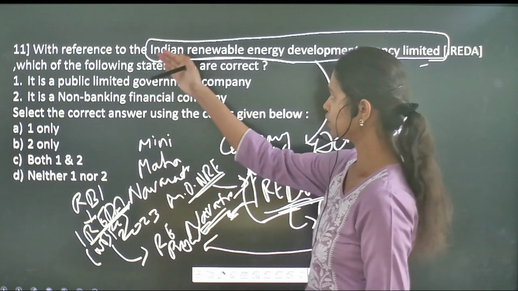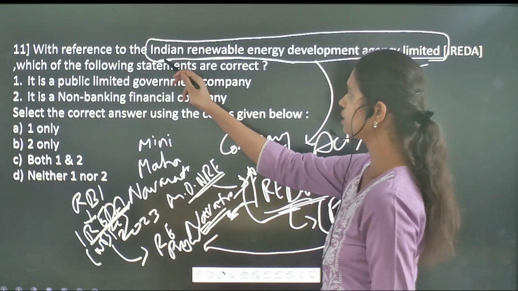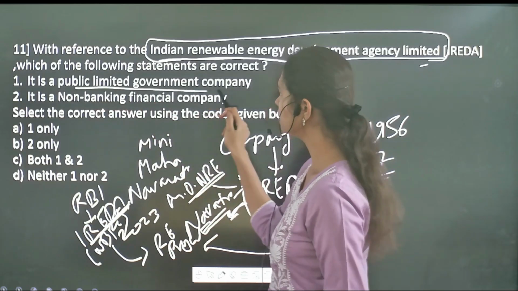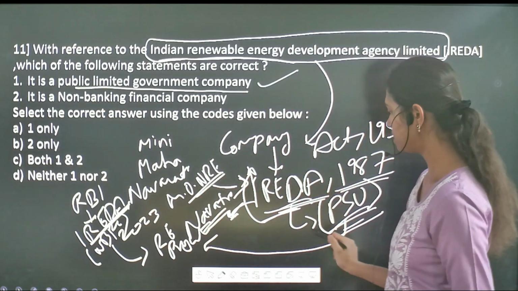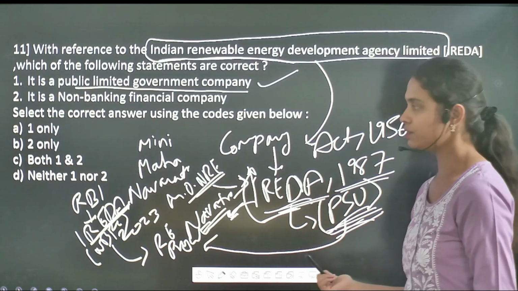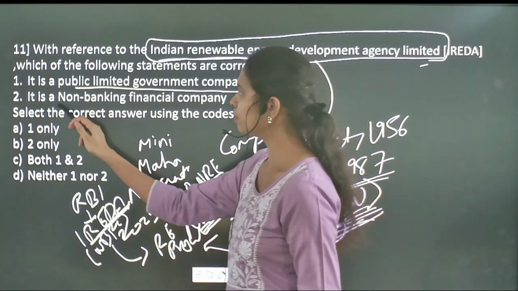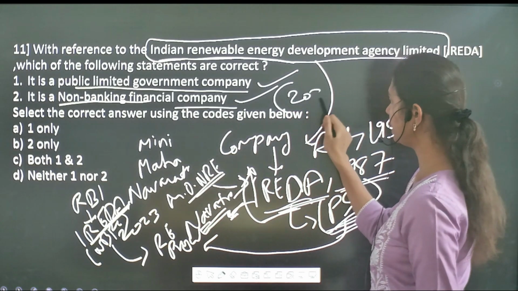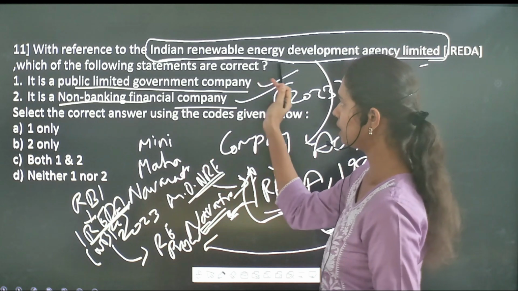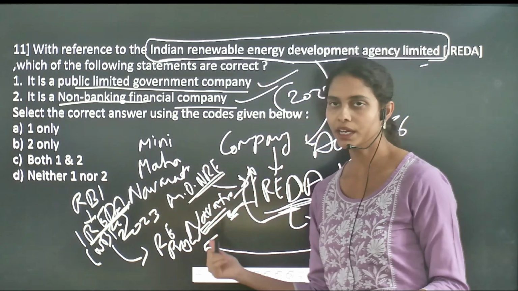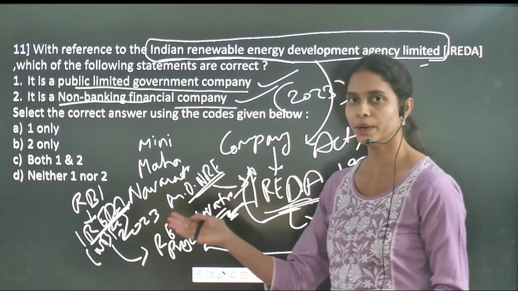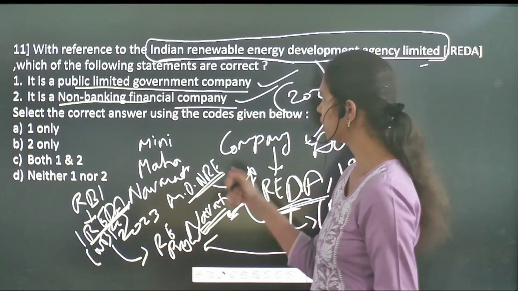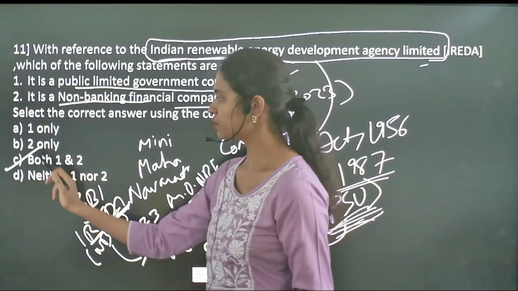So let's see the different statements regarding the Indian Renewable Energy Development Agency Limited. Here it is a public limited government company. It is directly a correct statement, as I initially told you before. It is a PSU, that means a public sector undertaking. Then followed by it is a non-banking financial company. It is also a correct statement, because by 2023 this IREDA has been announced as an NBFC by the RBI in order to provide financial assistance to different renewable energy projects. So both of them are correct statements. So option C is the correct answer.